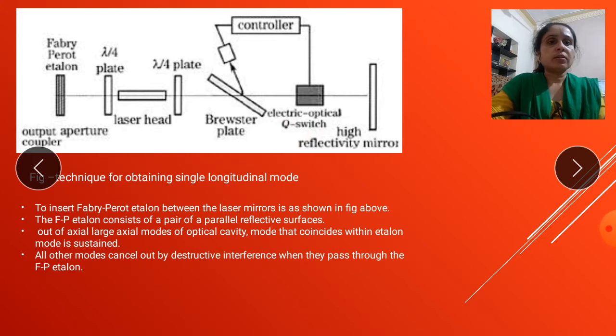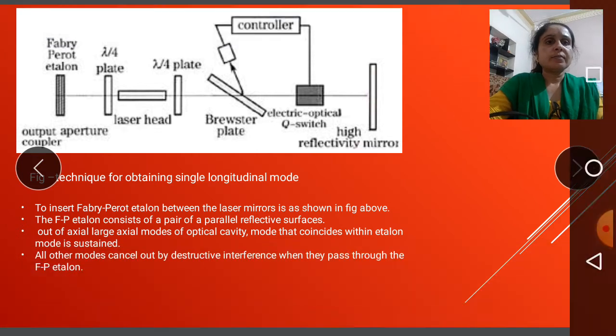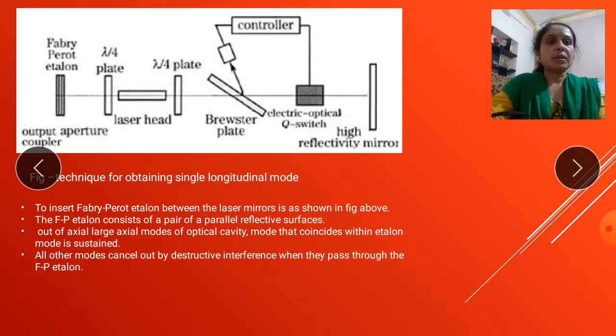With the reflectivity of the mirrors, we see a high reflectivity mirror, and we can see the reflection in this experimental procedure. This is the Fabry-Perot echelon, and when the rays travel they are generated between the two plates of the laser head. This is the controller, and with the Brewster plate we control the beam.